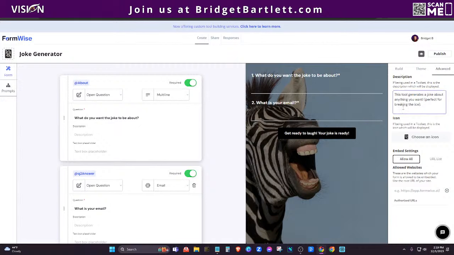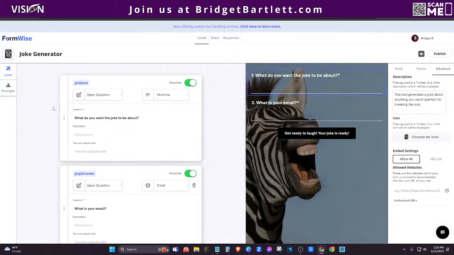So this is going to be the description here. You can change the icon, and that's the icon that'll show here. And then you could also embed this on a specific URL, or you can just allow all URLs. Okay, so if you have a specific URL you want to embed in, you could just type that in there. If you have multiple, you just click the plus sign and then add more there. Okay, I'm just going to say allow all, and then let's go ahead and publish.